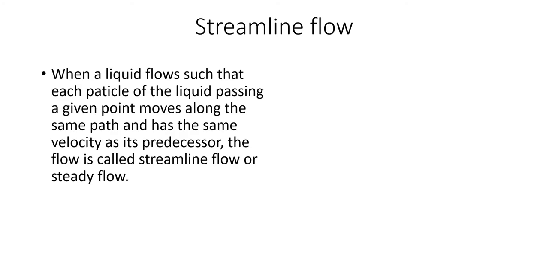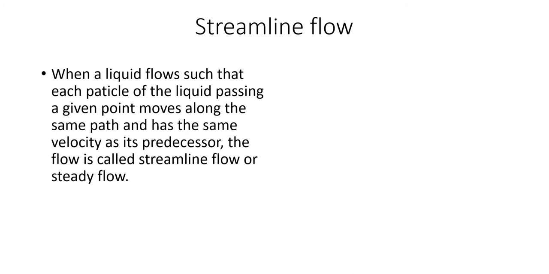So now we will discuss what is meant by streamline flow. When a liquid flows such that each particle of the liquid passing a given point moves along the same path and has the same velocity as its predecessor, the flow is called streamline flow or steady flow. So what is meant by streamline flow?